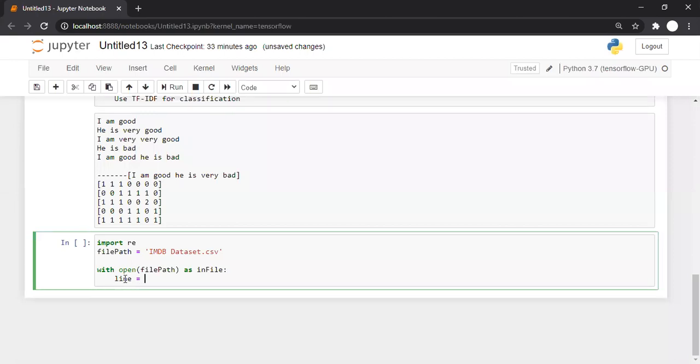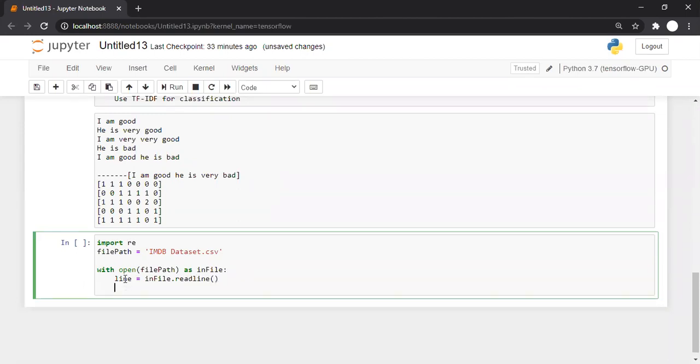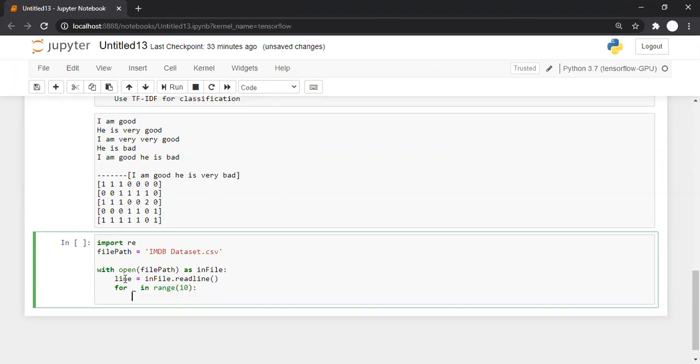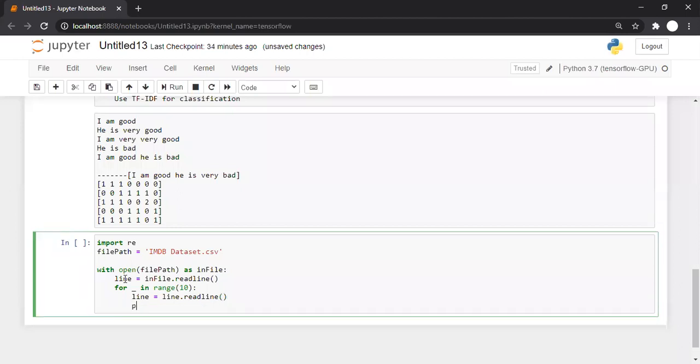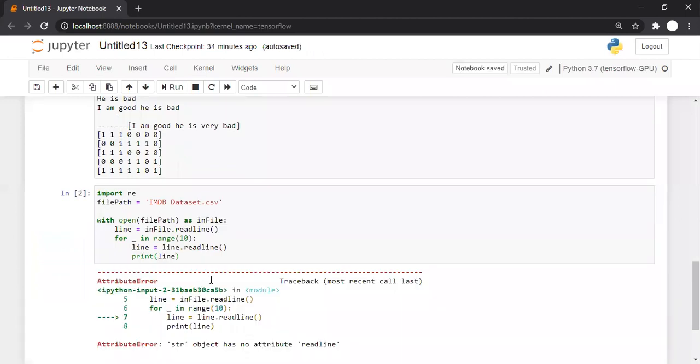Line is equal to infile dot readline, and after this we'll use a for loop, for underscore in, let's say, range of 10. I want to read the first 10 comments, and line is equal to line dot readline, and let's print this line. Did some mistake.